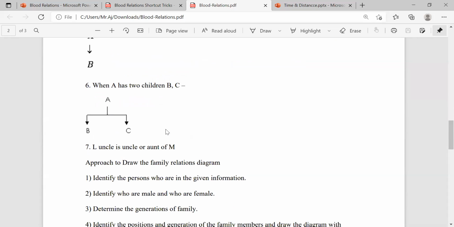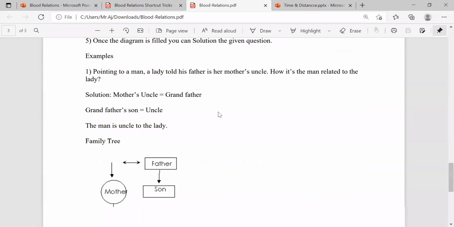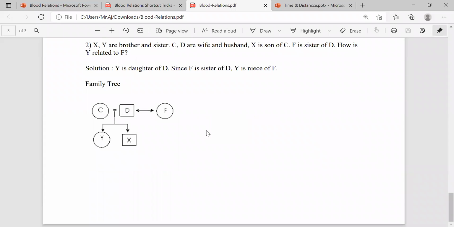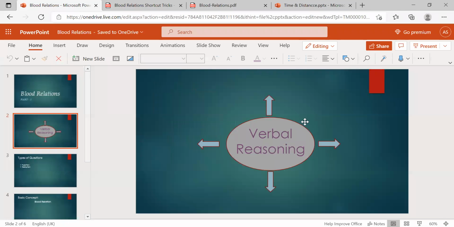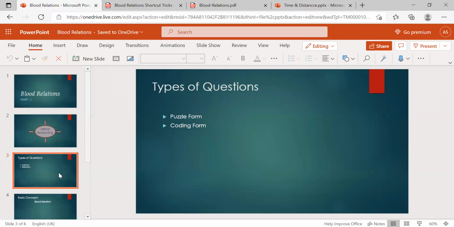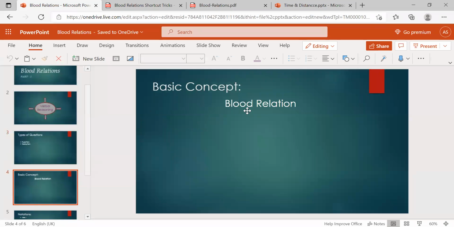We can represent. Once again I'm saying, these are the basic rules and concept of blood relations. So we'll start the questions in a very clear manner, from basic to toughest problem, we'll solve in the concept of blood relations. Okay, up to this, what we discussed in the concept, first we just recall that important points. So this comes under verbal reasoning first of all, and then types of question, maybe puzzle, maybe coding also they will ask. And the concept, what's blood relations?